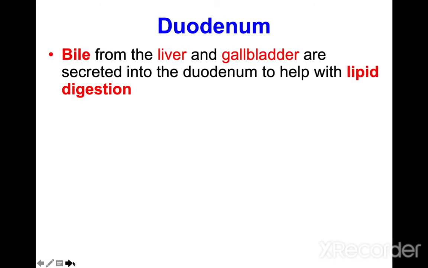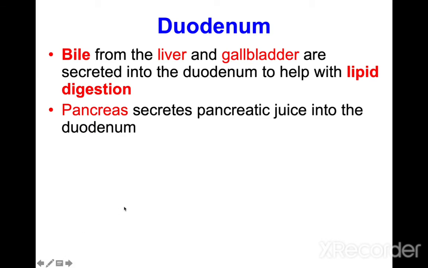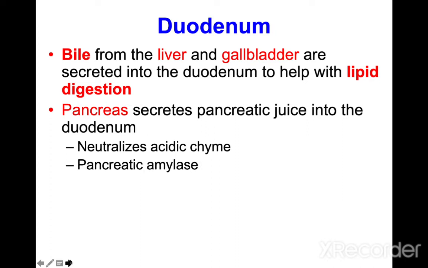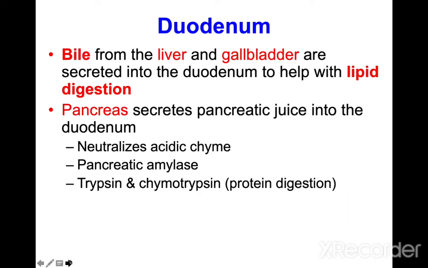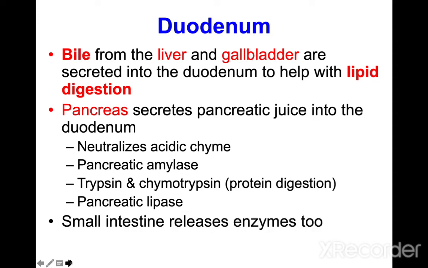Now a little description of the duodenum. The duodenum mainly receives bile from the liver and gallbladder, and pancreatic juice from the pancreas, to help with lipid digestion. The pancreas secretes pancreatic juice into the duodenum to neutralize the acidic chyme: pancreatic amylase for carbohydrate digestion, trypsin and chymotrypsin for protein digestion, and pancreatic lipase to digest lipids and fats.